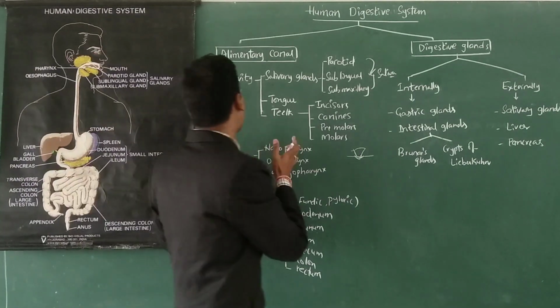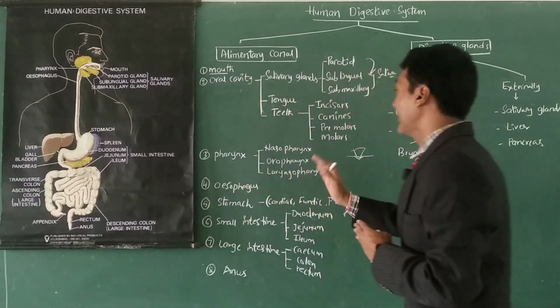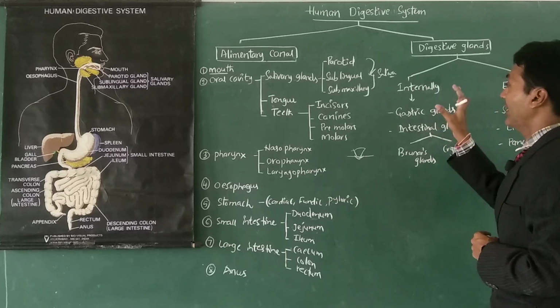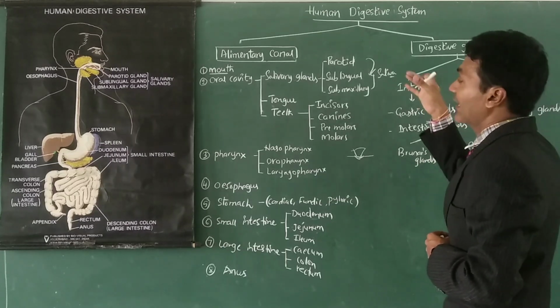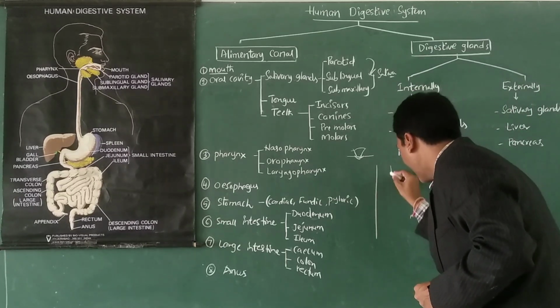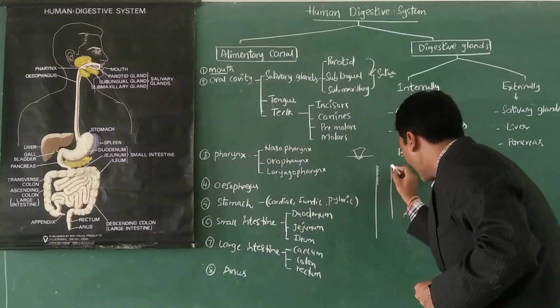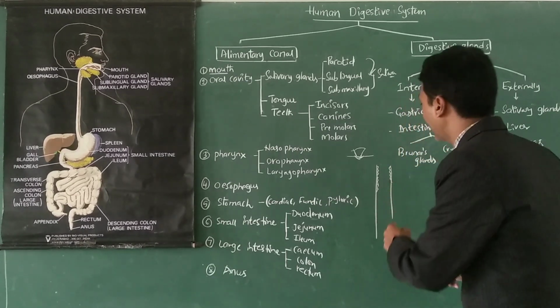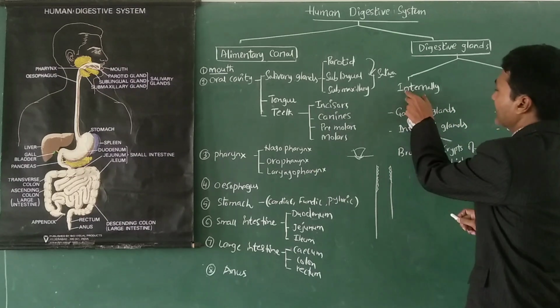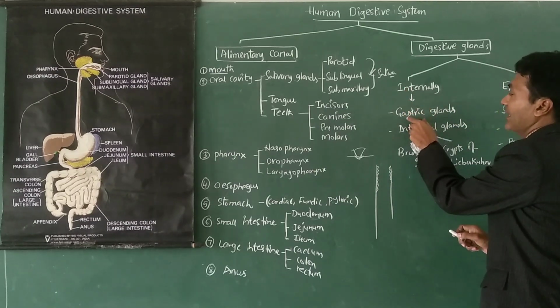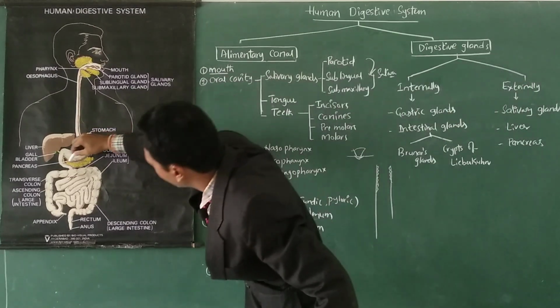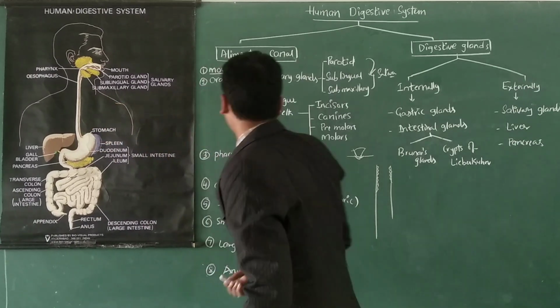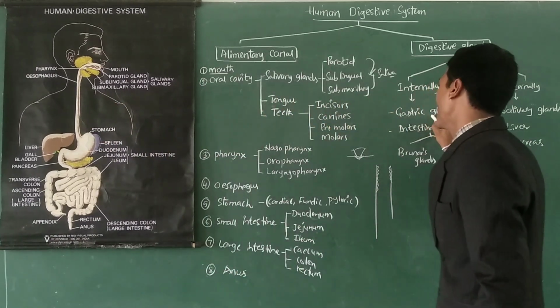So this is the anatomy of the alimentary canal. And let us see the digestive glands. I told you about the glands which are arranged within the canal. The wall of the alimentary canal contains glands internally. Example, gastric glands, which are located in the wall of the stomach. Gastric glands secrete the gastric juice.